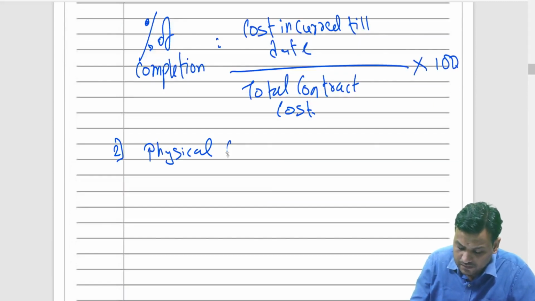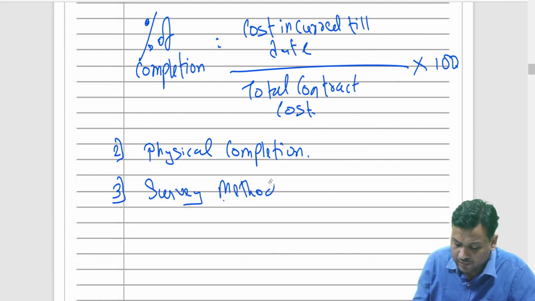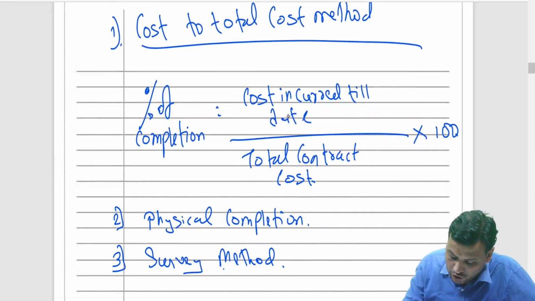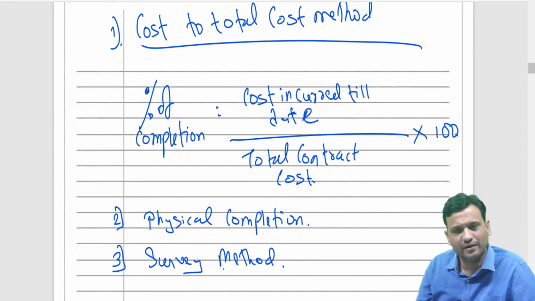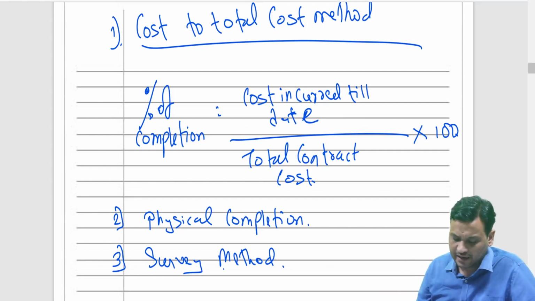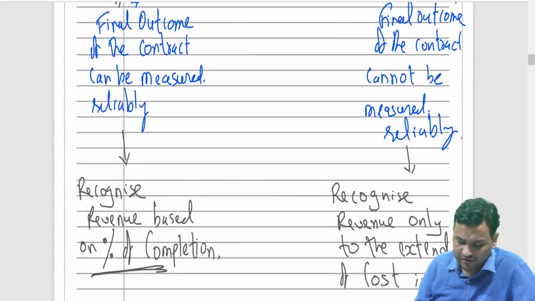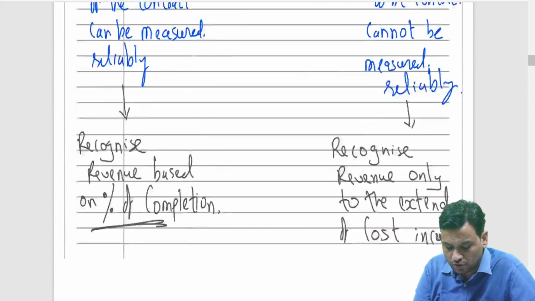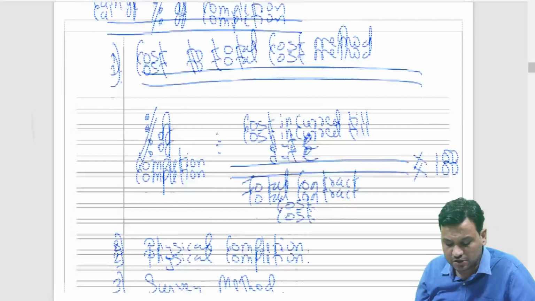Of course, the other two methods are physical completion, where we look at physical work, and third is nothing but the survey method, where we rely upon a surveyor. Physical completion is nothing but physical work till date divided by total physical work into 100. Instead of cost, it is physical work. That is the formula. And the survey method is based on the surveyor, basically an architect. So my dear students, this is the way we recognize revenue. If 20% work is done, we will recognize 20% revenue. If 60% work is done, we will recognize 60% revenue, and so on. So this is based on calculation of percentage of completion.